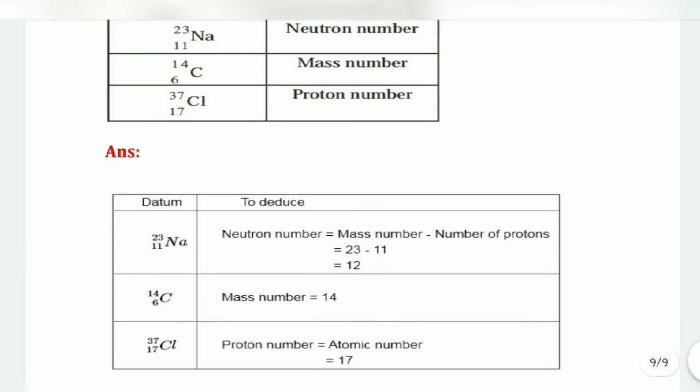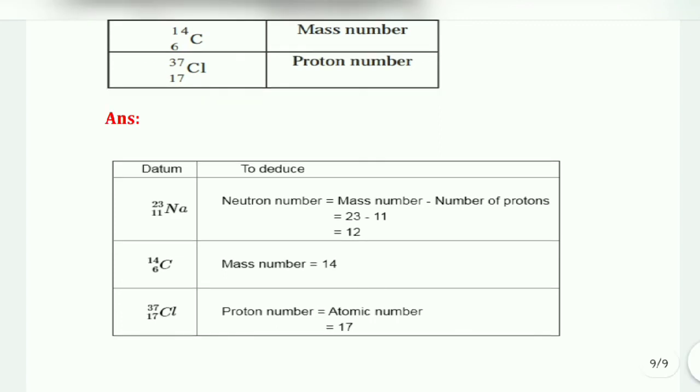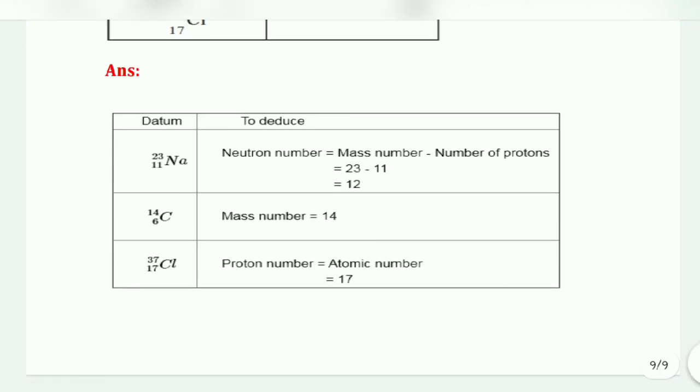Let's see the answer. For sodium-23 with atomic number 11, we have to find the neutron number. The formula is mass number minus number of protons. Mass number is 23 and number of protons is 11, so 23 minus 11 is equal to 12. Then next, carbon-14 with atomic number 6, mass number is 14. Then next, chlorine-37 with atomic number 17, the proton number is equal to the atomic number, so it is 17.